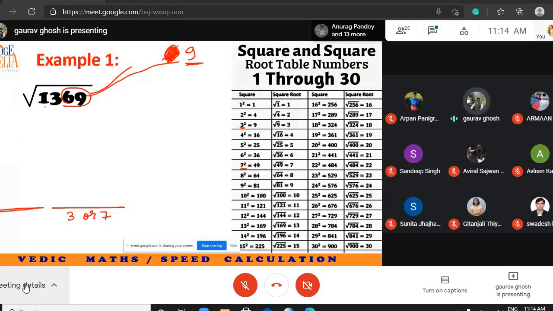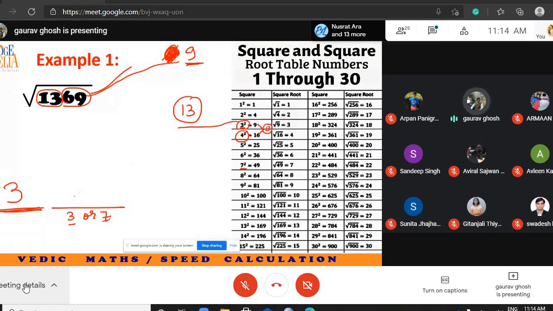The remaining number is 13. So I look in the table where 13 fits. So 13 fits here. 13 is between 3 square and 4 square. So I choose the lower number, this 3 square. So I write 3 here. I am sure that the first digit will be 3. But I am not sure what I should write here. Should I write 3 here or should I write 7 here?